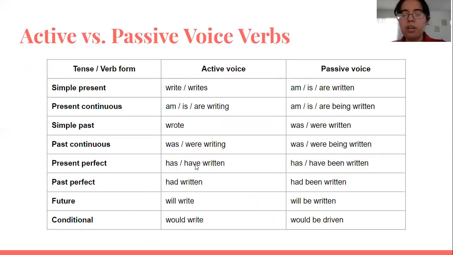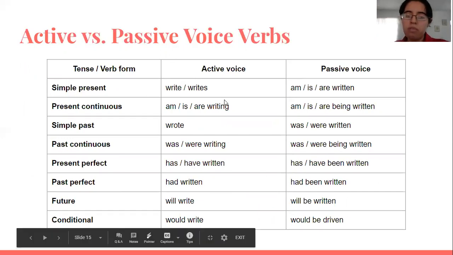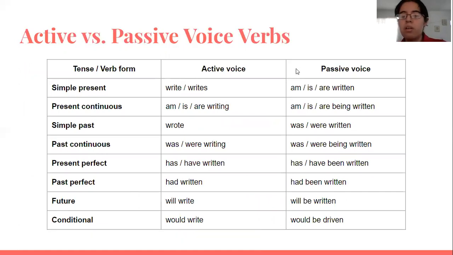Here we have a chart of how to make each of the tenses from active voice to passive voice. If it's simple present, we have the example "writes," and in passive voice, it's "are, is, or am written." Then present continuous, active voice, "am, is, are writing." Passive voice, "am, is, are being written." Simple past, "wrote." Passive voice, "was, were written." Past continuous, "was, were writing," and then passive voice, "was, were being written."